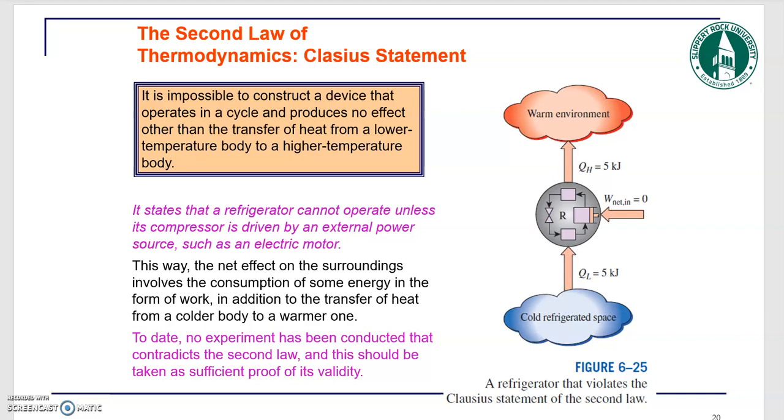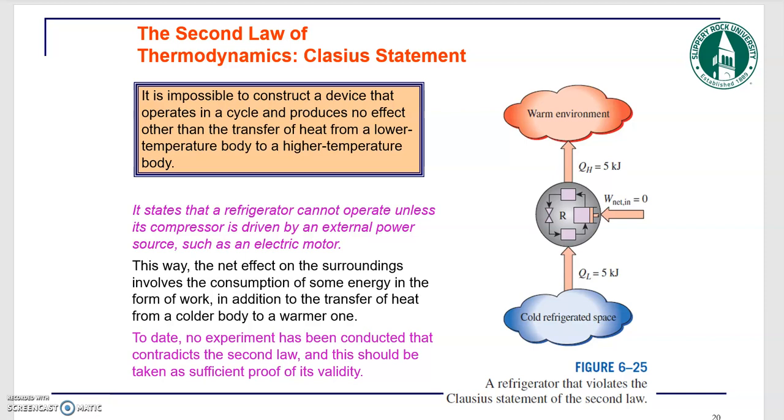And what the Clausius statement of the second law of thermodynamics is saying is that you cannot transfer the heat from a low temperature area to a high temperature body without having any effect on the environment. With that, we mean without needing any work input to your system. So if you look at the picture on the right hand side, there is a cold refrigerated space, and the heat is transferred to a warm environment, and the net work input to the system is 0.